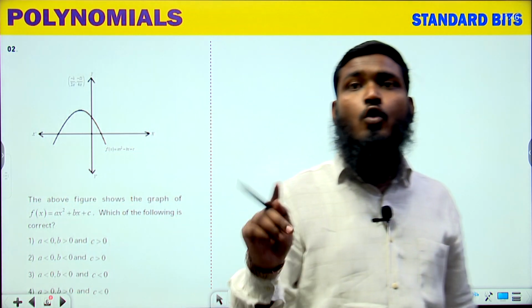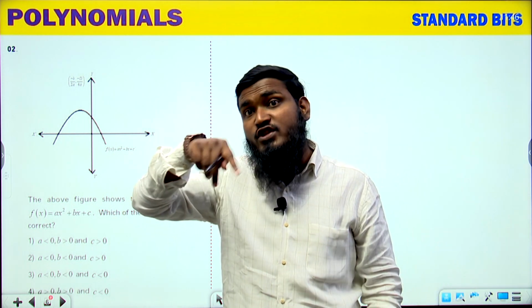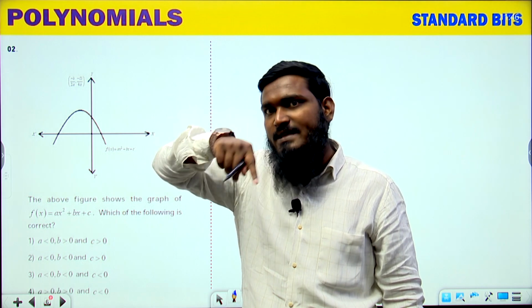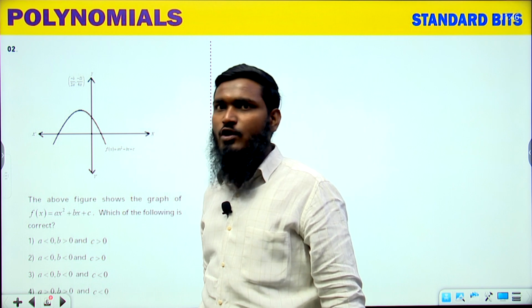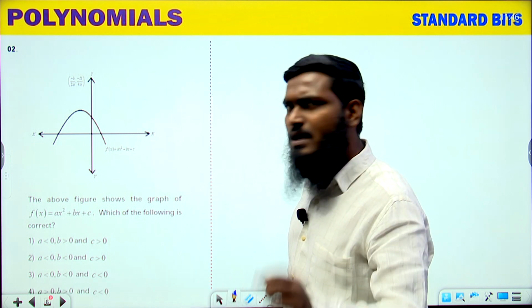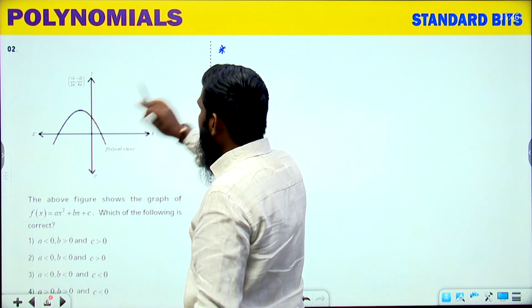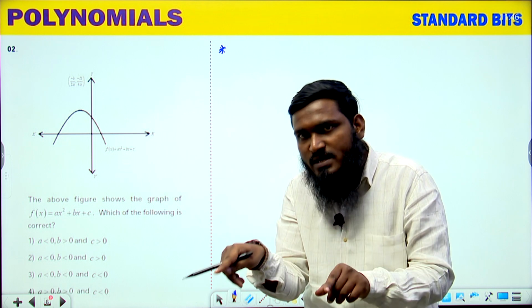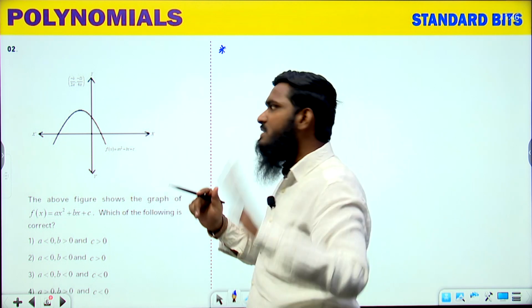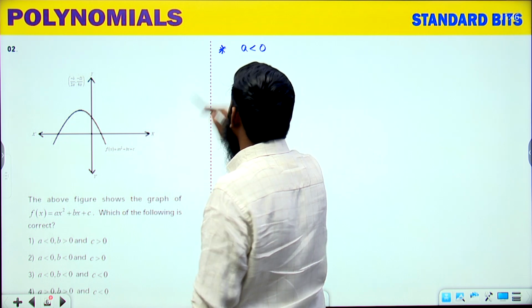Quadratic polynomials will be U-shaped, a parabola, either upwards or downwards. So this is the quadratic polynomial we have over here. Let us check. First, a simple point: this curve is looking like downwards. Whenever it is looking downwards, the simple case we have to take is a less than 0.